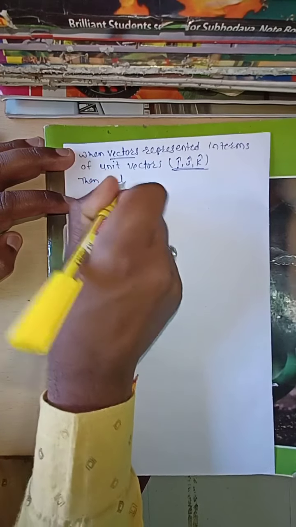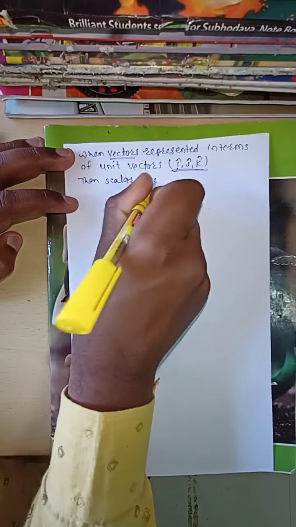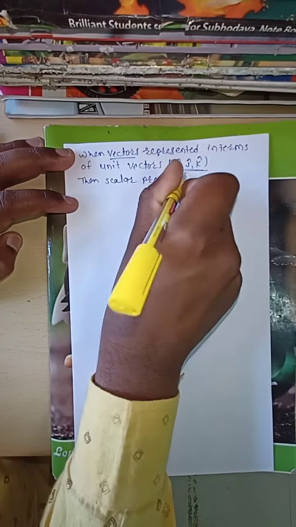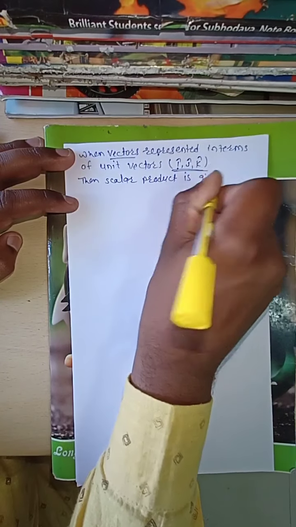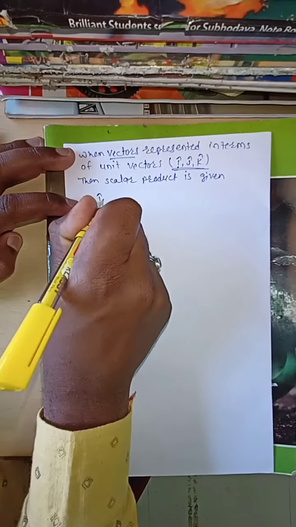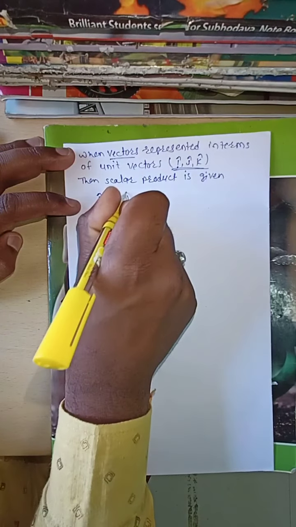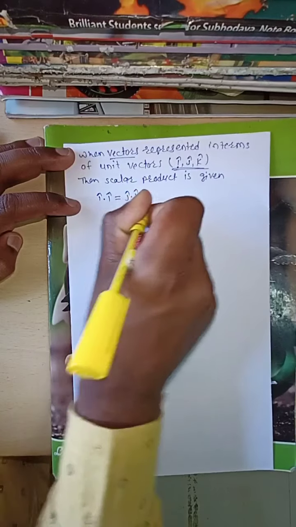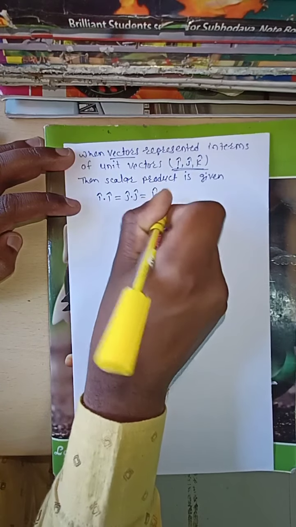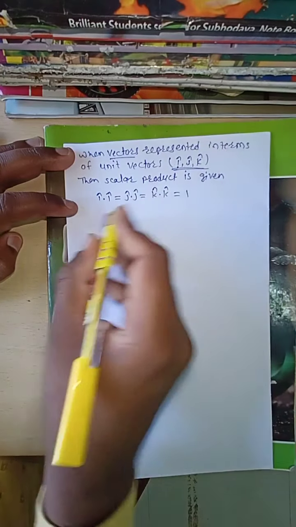The scalar product of i cap dot i cap is equal to j cap dot j cap is equal to k cap dot k cap is equal to 1.